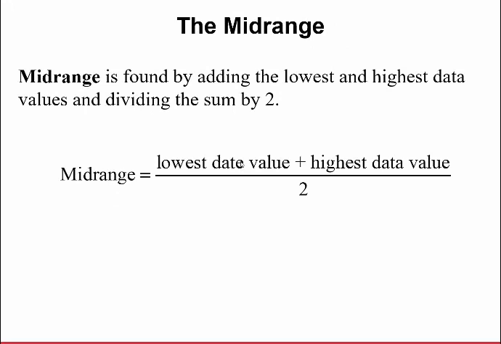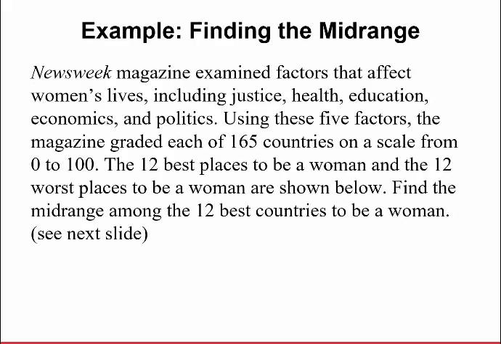All right, let's end by talking about the mid-range. The mid-range is found by adding the lowest and highest data values and dividing the sum by 2. So the mid-range formula is the lowest value plus the highest value in a data set, divided by 2. Newsweek magazine examined factors that affect women's lives, including justice, health, education, economics, and politics.